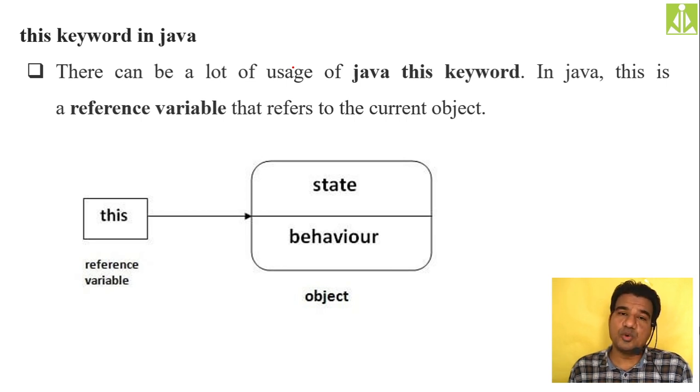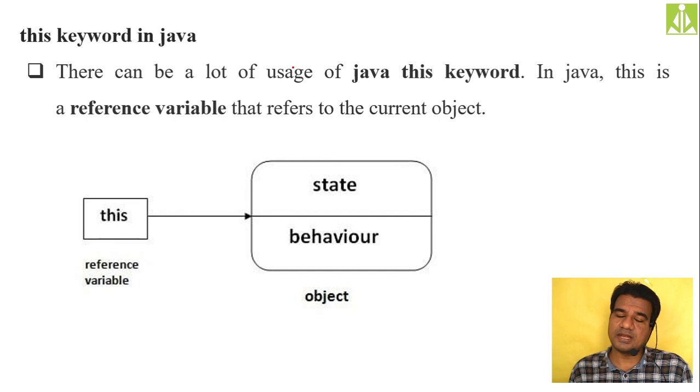Okay, so the super keyword we used, and we said it is a reference to the superclass, isn't it? In inheritance, when you have an is-a relationship between the classes, from the subclass you are referring to the superclass. Without creating the superclass object, you can refer to the superclass members, and that we do with the help of the super keyword only. Referring to the members means referring to the data members from the superclass, the member methods from the superclass, and the constructors from the superclass.